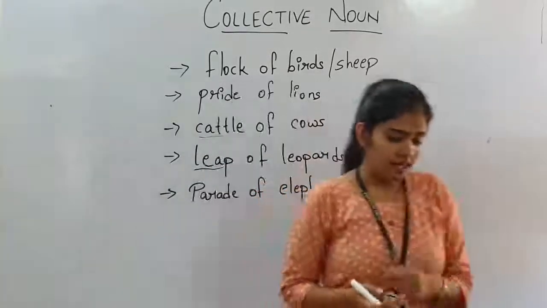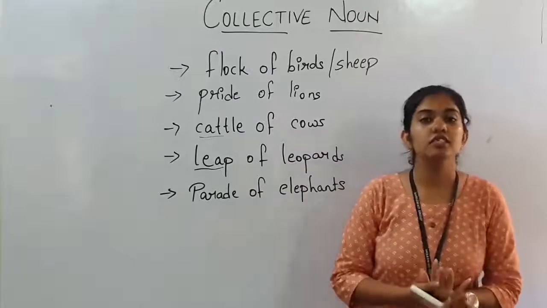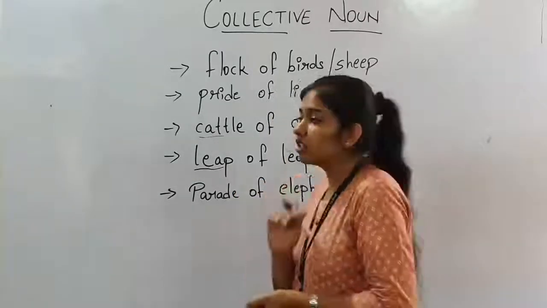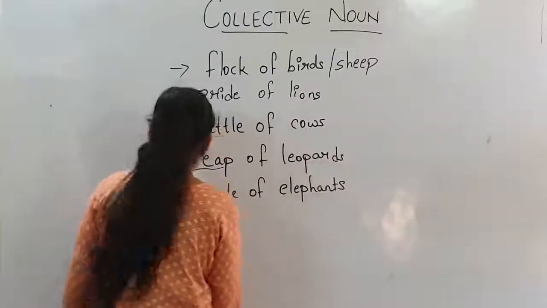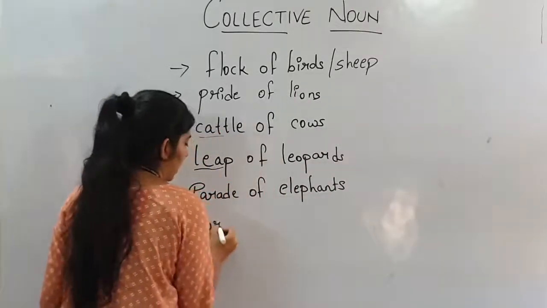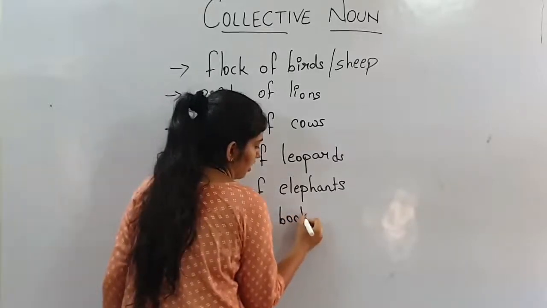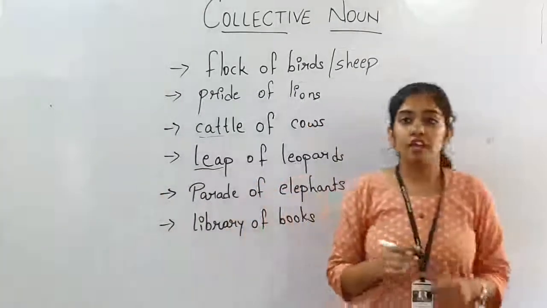Right? Now, another one: whenever there is a large number of books, then we give the word library. Library of books.